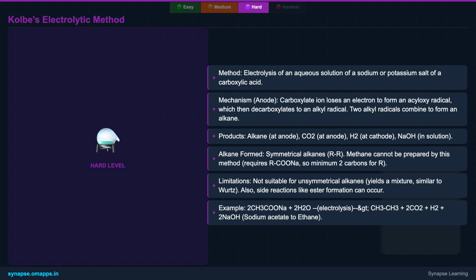Carbon dioxide is also liberated at the anode, while hydrogen gas is produced at the cathode along with sodium hydroxide in the solution. It's important to note that methane cannot be prepared by this method, as it requires a carboxylic acid with at least 2 carbons to form an alkyl radical. Like the Wurtz reaction, Kolbe's method is not ideal for unsymmetrical alkanes due to product mixtures.